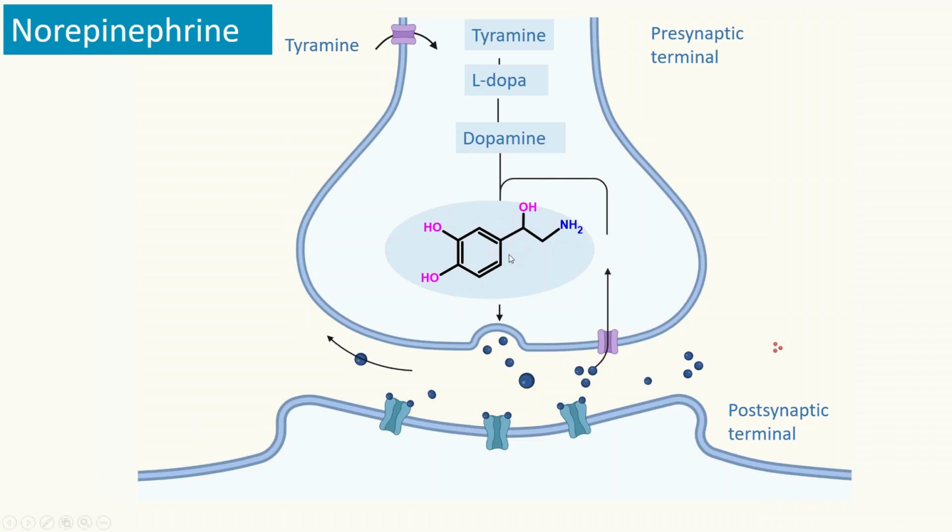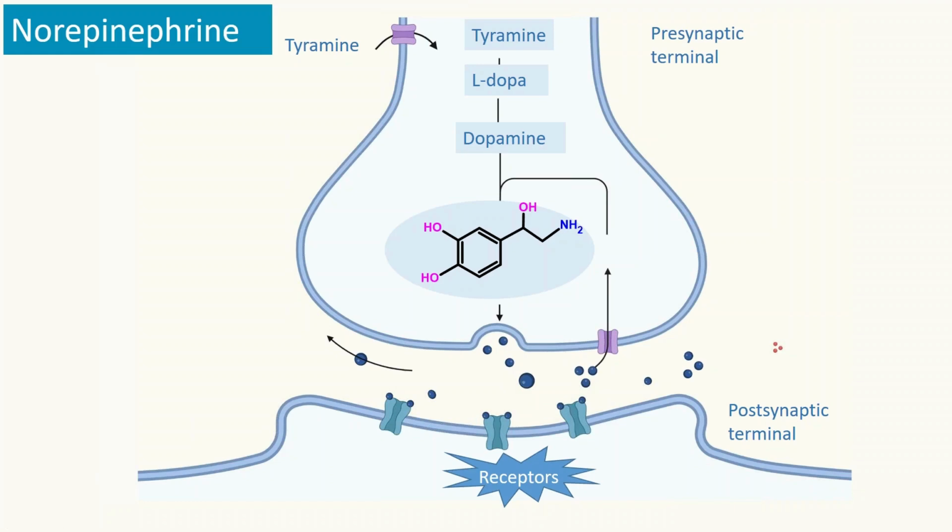And this norepinephrine, in vesicles, will diffuse into the synapse and they are released into the synapse and bind to the receptors. And those receptors produce various physiological activities. And then after that, the remaining norepinephrine undergoes termination. These signals are terminated by various metabolic enzyme reactions.